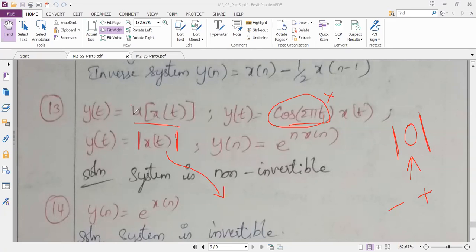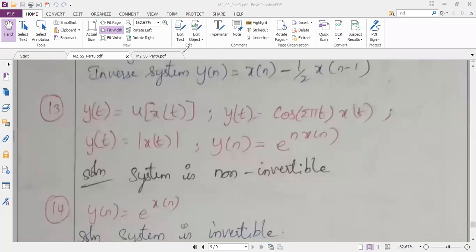And if I have a unit step function, you know what the meaning of u is. The diagram is like this: from 0 to infinity, the amplitude is always 1. So I am getting the same outputs for different inputs. The amplitude is 1, so definitely it is non-invertible. In the same way, I have here e power n into x of n. Already I have discussed this in the second problem. I hope you remember. I have taken n into x of n separately.